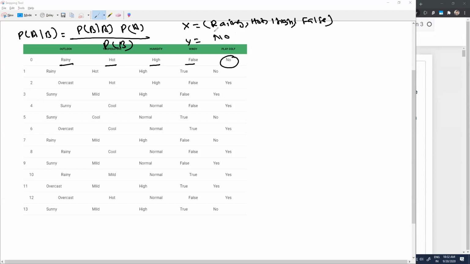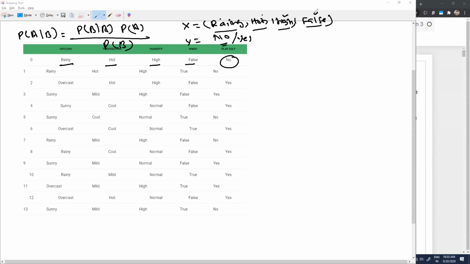So I'm supposed to find out the probability of getting no, and the probability of getting yes, in this situation, when these things have already happened. So when the outlook condition is this one, the temperature condition is this one, the humidity condition is this one, and the windy condition is this one.